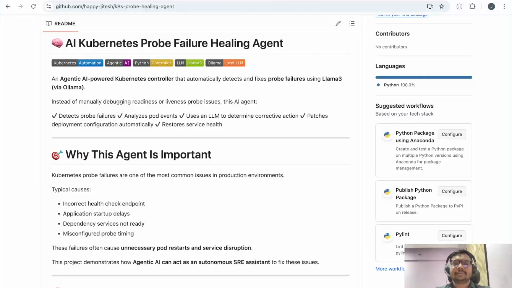In Kubernetes we have readiness and liveness probes. The readiness probe is used by Kubernetes to check if a pod is ready to serve traffic, and the liveness probe is used to check the container health. Instead of manually debugging the readiness and liveness probe issues, this agent detects probe failure, analyzes pod events, and uses an LLM to determine corrective actions. It will patch the deployment and restore service health.